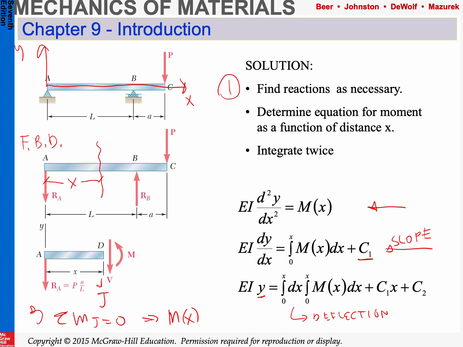We integrate the second time, and now we have two constants of integration. So if we have no boundary condition for slope, then we may have two boundary conditions for deflection. So we'll see that in the next slide.